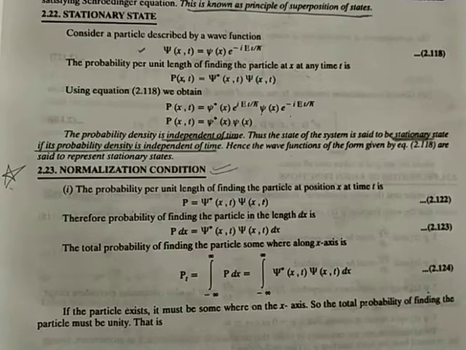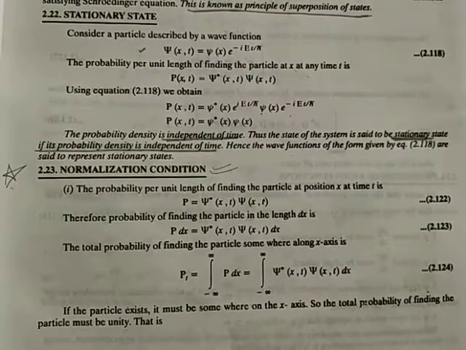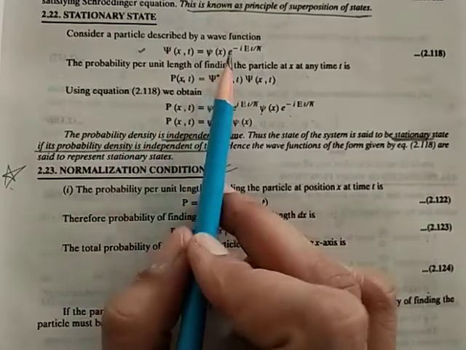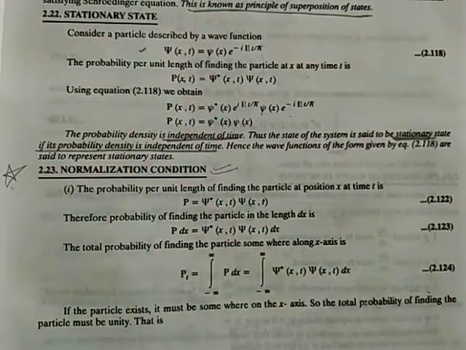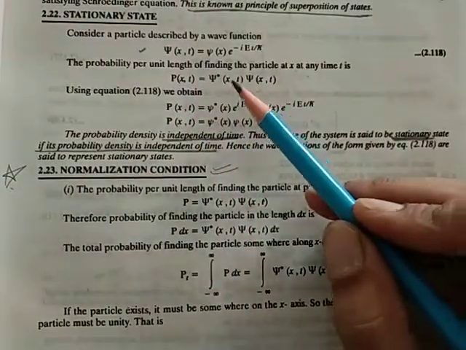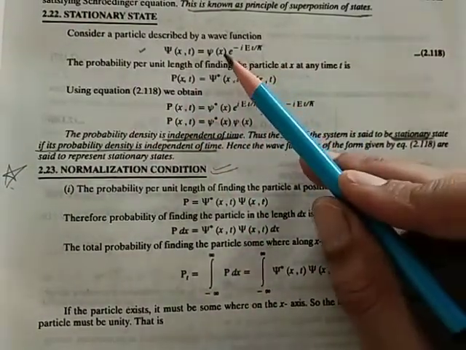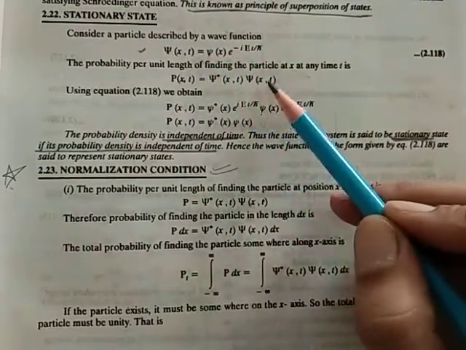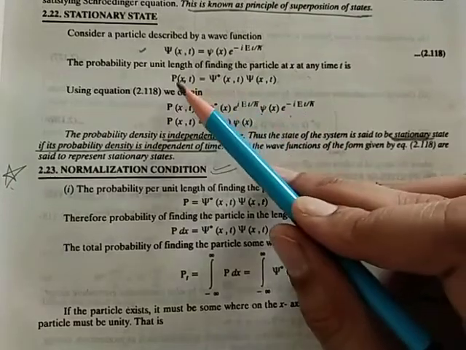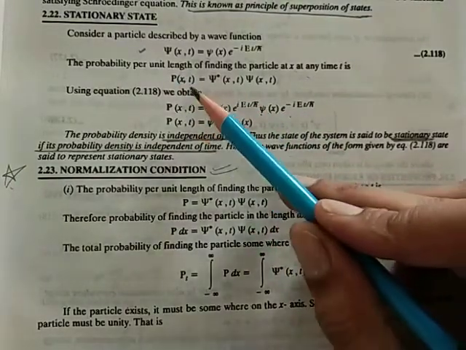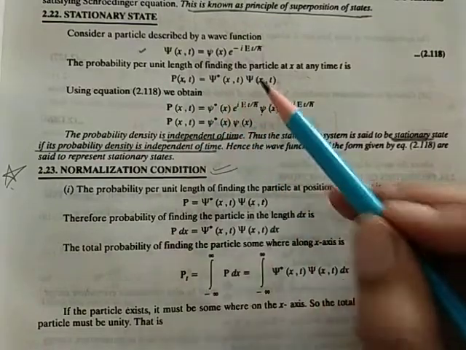Next, we are moving towards the stationary states. So a particle which is described by this wave function, if we need to calculate the probability per unit length, what we will do is take the conjugate of this function and multiply it with the same function. So from that we are calculating the probability per unit length. So probability could be written as psi star psi.